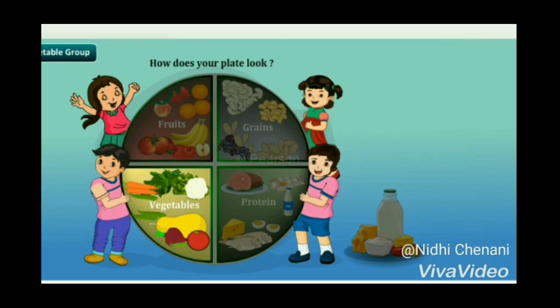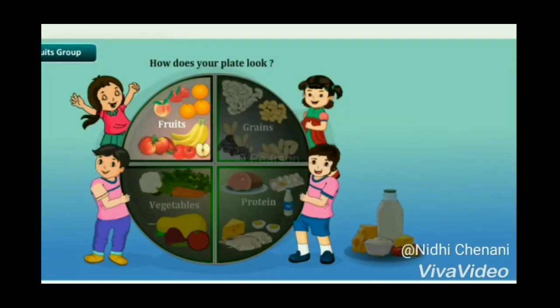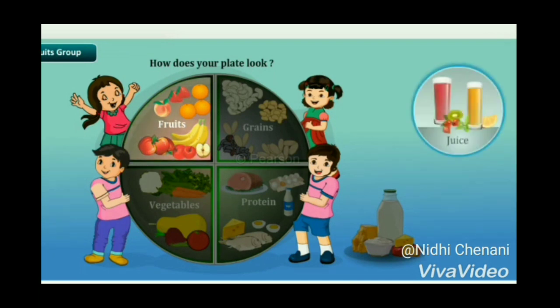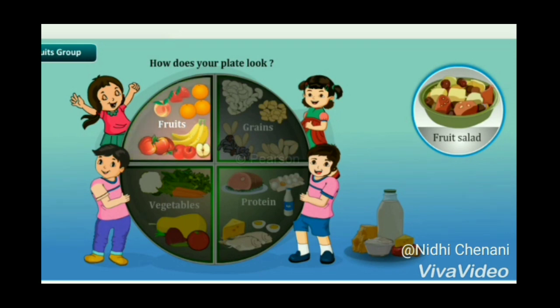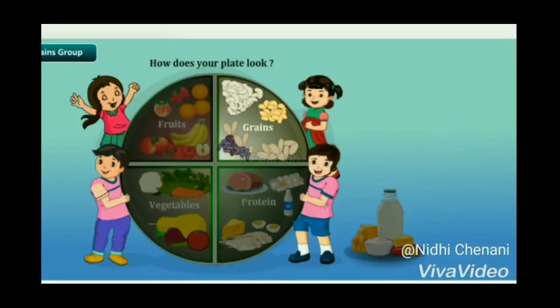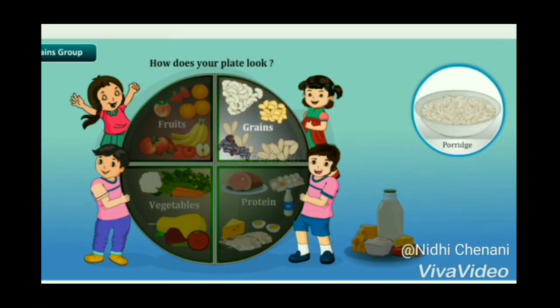But wash them before you eat. It is very essential. Next is fruits. Fruits you can have as they are, or extract as juice, or make it interesting by having fruit salad. Next is grains. Grains you can take as porridge, bread, cereals.